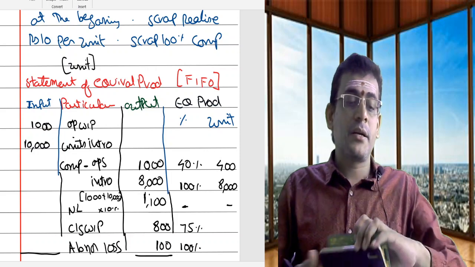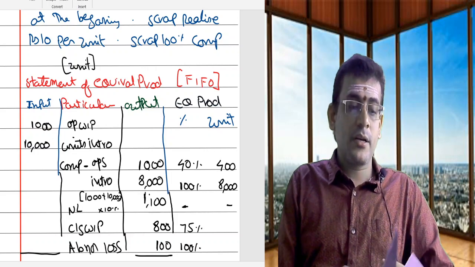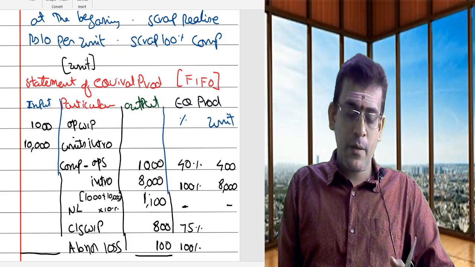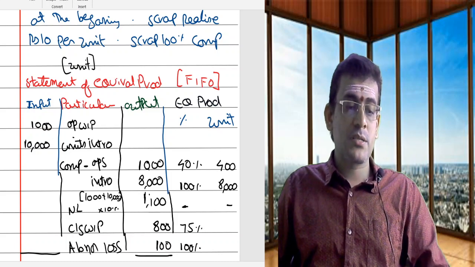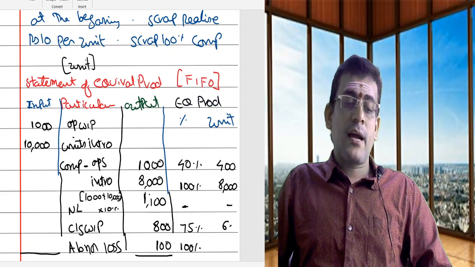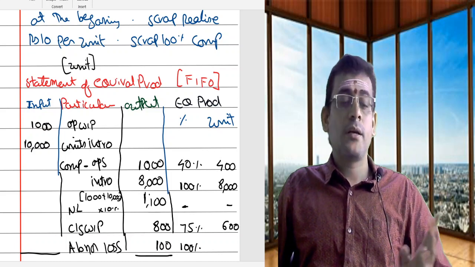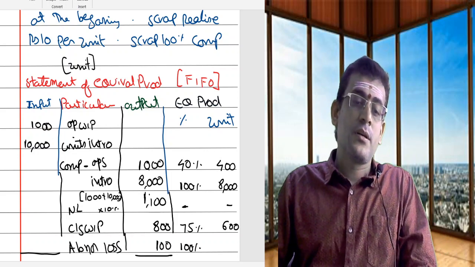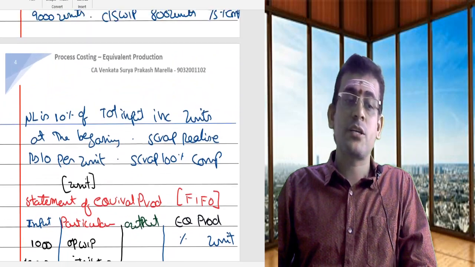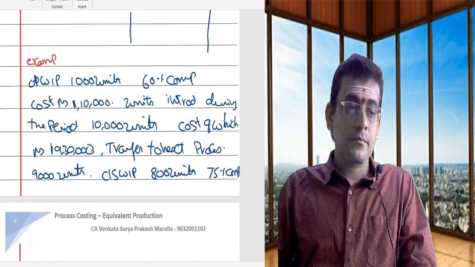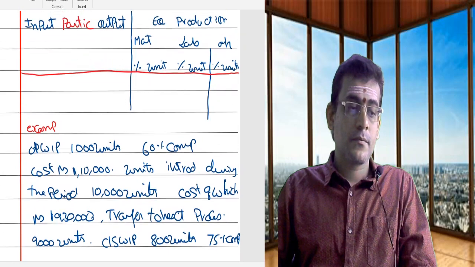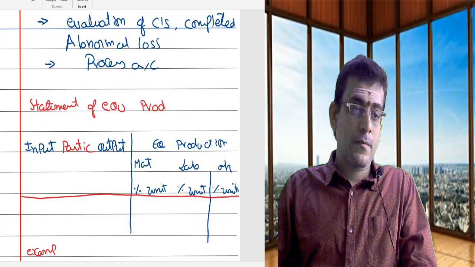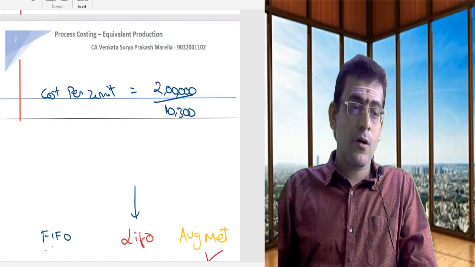Now let us see 800 into 75%. 800 into 75% will give you 600. See, actually 800 was incomplete, but 75% is complete. That's the reason its equivalent production is 600. See, here we had written a formula for calculation of our equivalent units. What is that? Let us see. Here, one formula we had mentioned.